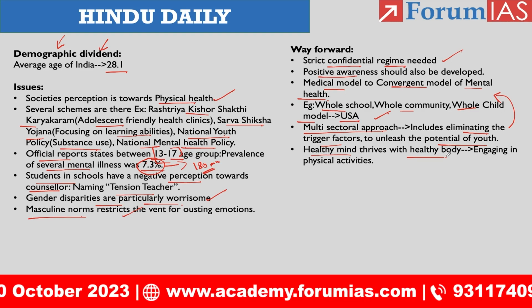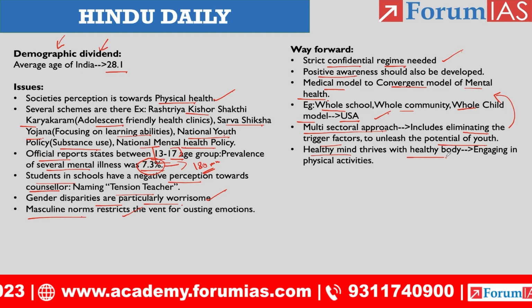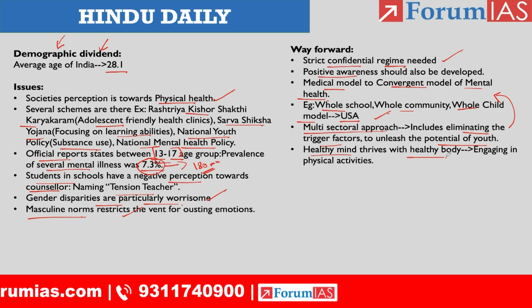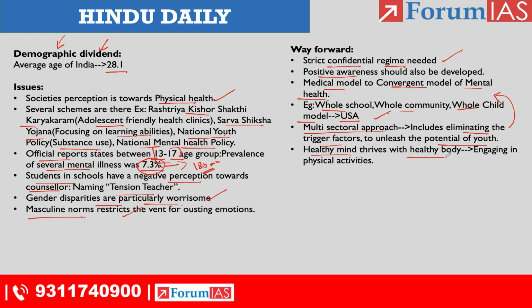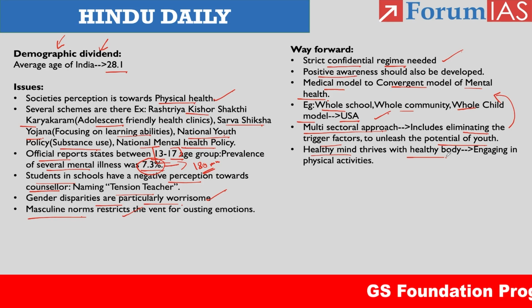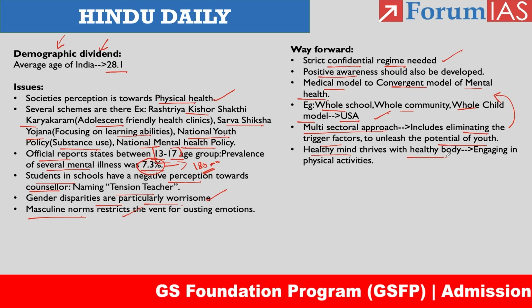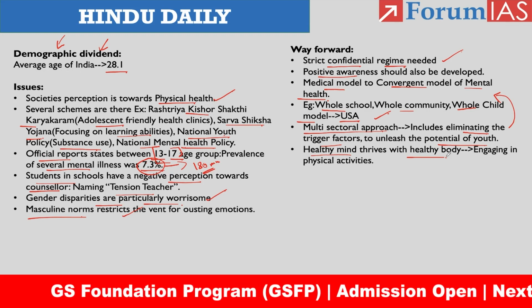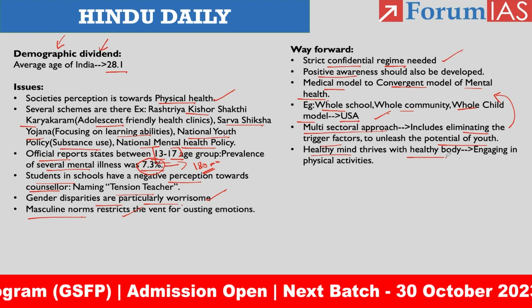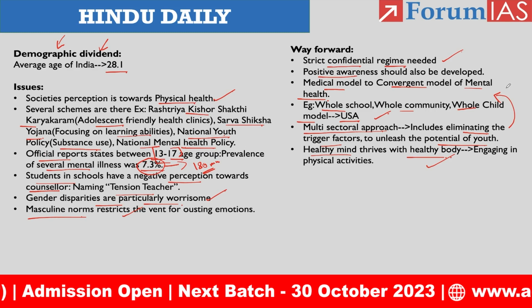Among adolescents, in the college schedule and the school schedule, we have been providing time for physical activities, right? But with respect to the curriculum, several academic institutions have been restricting the playing time. So it has been creating trauma, right? If they engage in physical activities, then body and mind coordination will be better. And moreover, in their adult timeline, they will have better cognitive ability, right? So these are the way forward measures we need to implement.